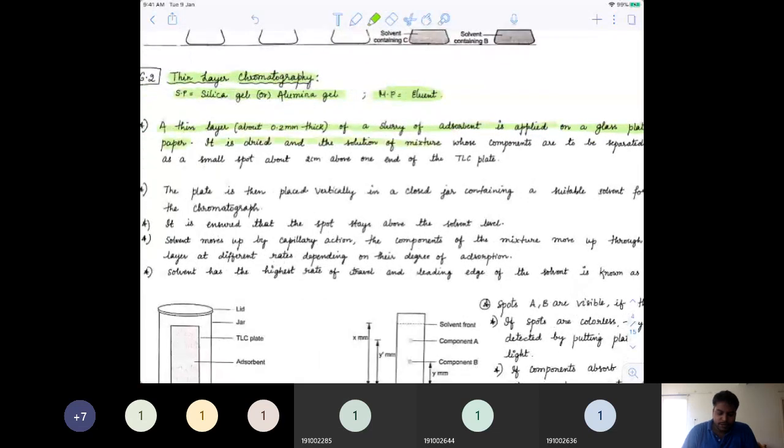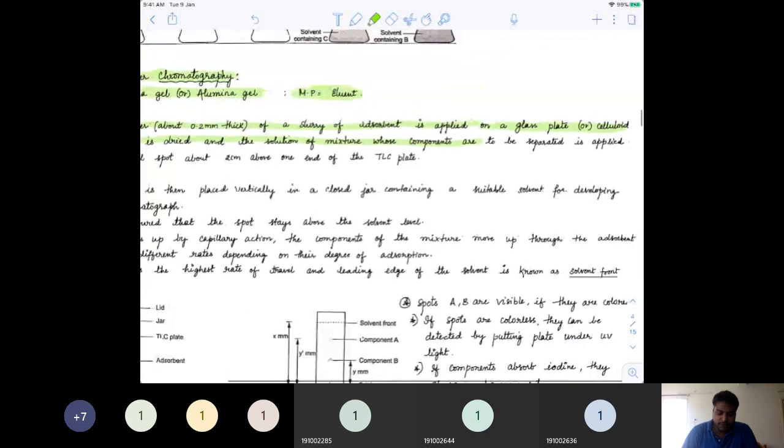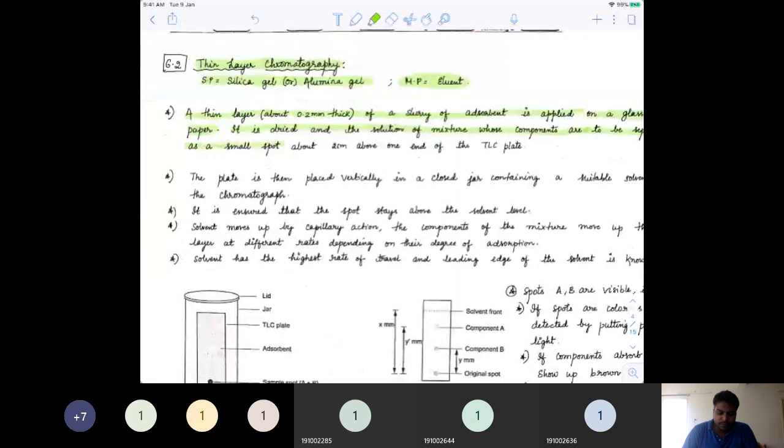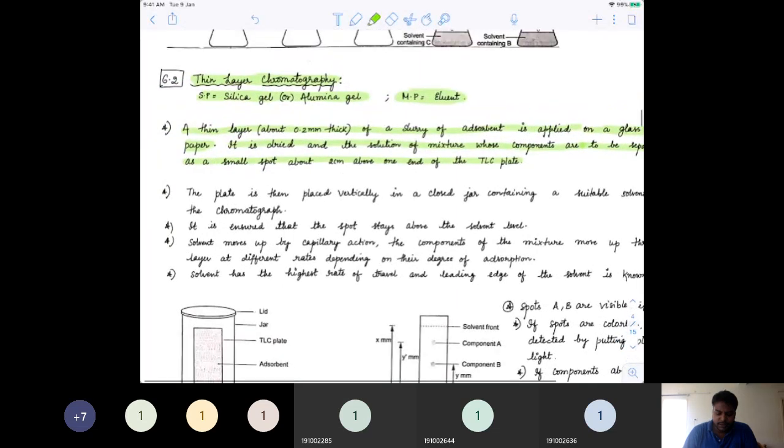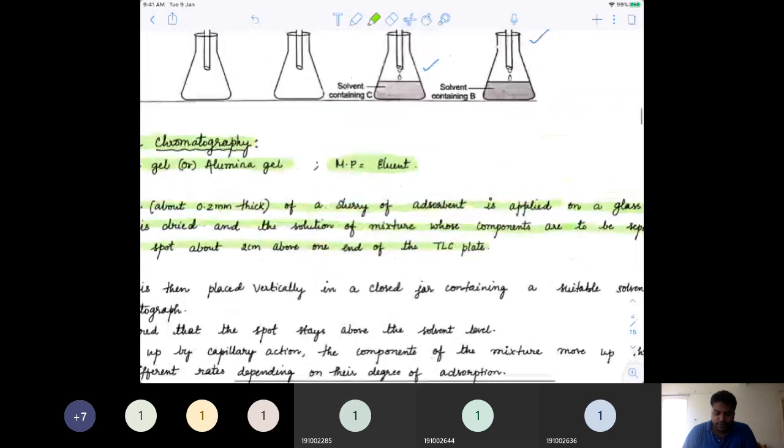It is dried and a solution of the mixture whose components are to be separated is applied as a small spot about 2 centimeters from the end of the TLC, that is the thin layer chromatography plate.